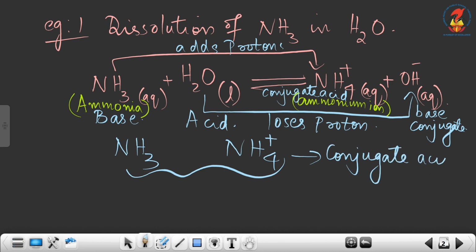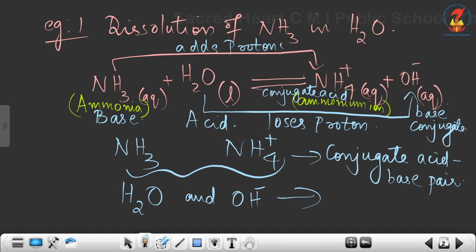They are called conjugate acid base pair. Same way we can write H2O and OH minus. They are another conjugate acid base pair.